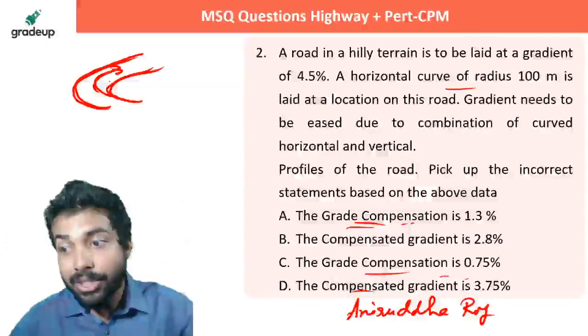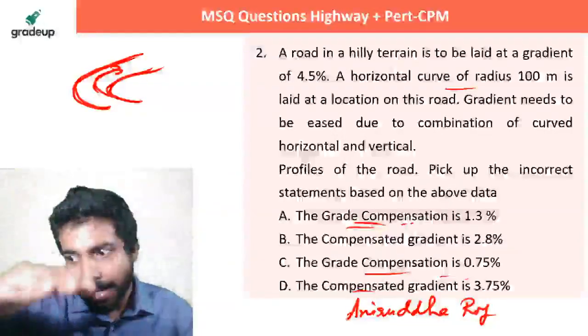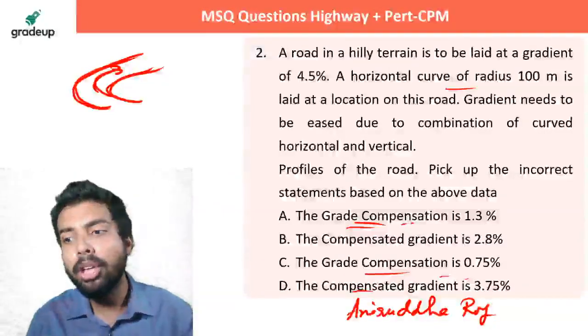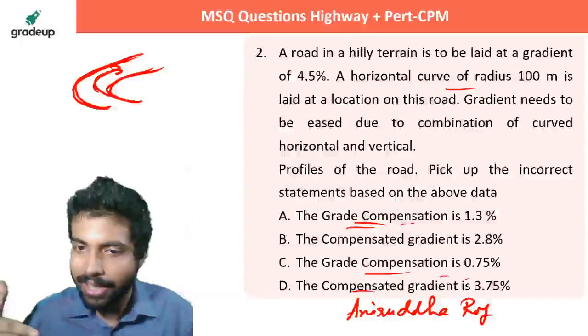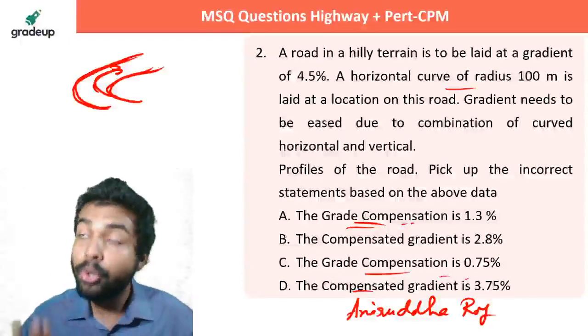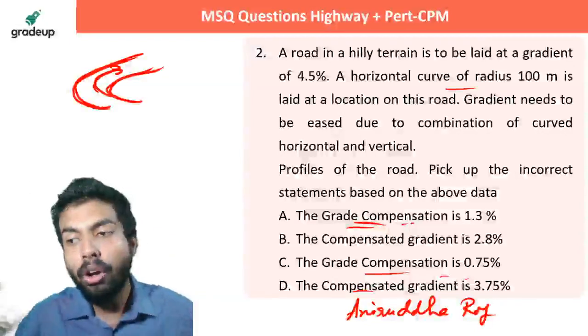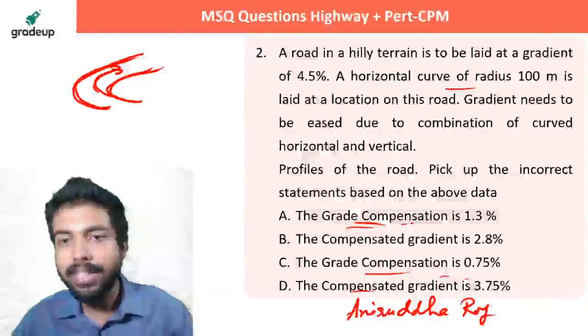Some grade is compensated. That means the gradient, suppose, is very steep. It is being milded. थोड़ा mild किया जाता है। क्यों? Because थोड़ा effort कम करना पड़े इंजन को। ऐसे ही इंजन टर्न ले रहा है, the engine is taking a turn, right? And at the same time, if it has to negotiate the gradient, a huge potential will be there on the engine. So let's see. Sai Teja is saying it's only C.